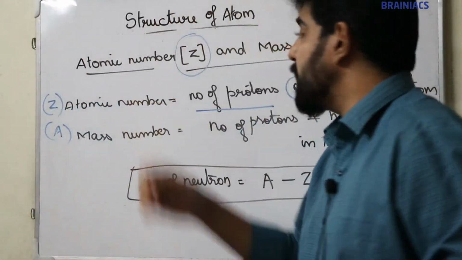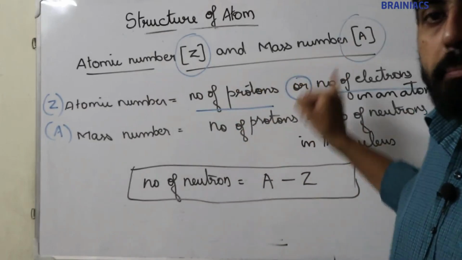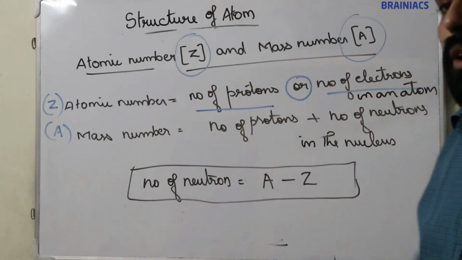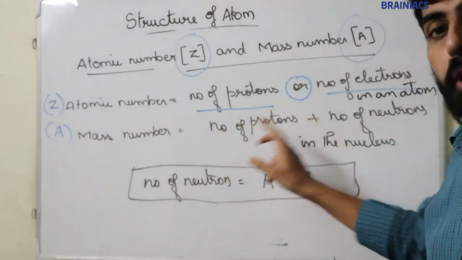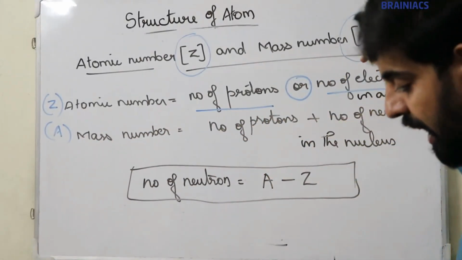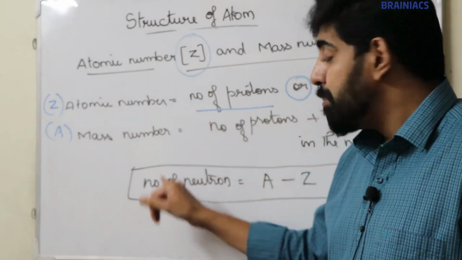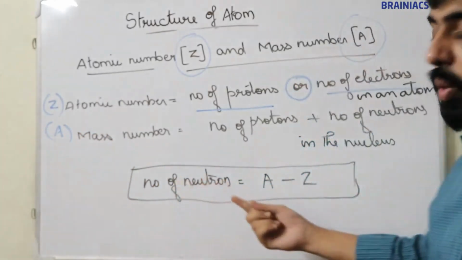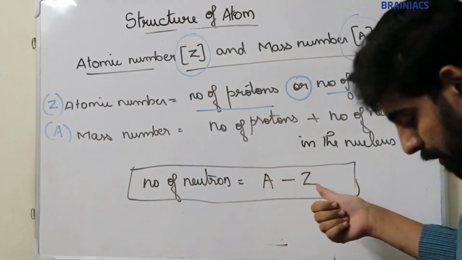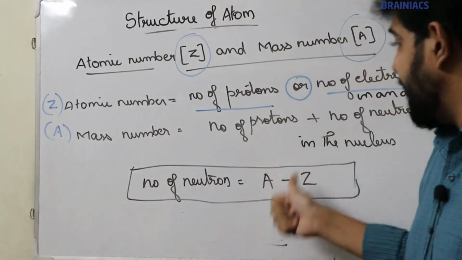So, what is atomic number? Represented by Z, it is the number of protons or number of electrons in an atom. Now, what is mass number? Represented by A, it is the sum of the number of protons and number of neutrons in the nucleus of an atom. Number of neutrons is equal to mass number minus atomic number.